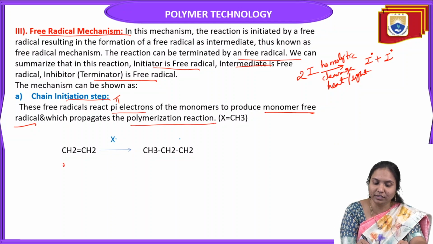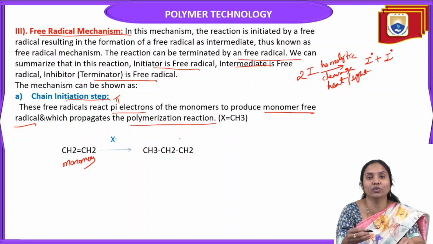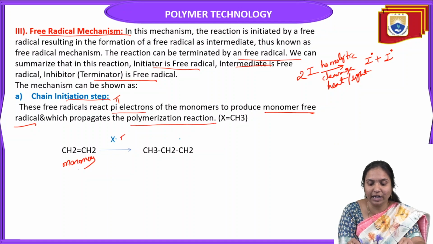See here, this is the monomer. Already we know that in addition polymerization, the monomers contain a double bond or triple bond. That means only unsaturated compounds undergo this type of polymerization. In this case, the monomer is ethylene, which is initiated by a free radical.